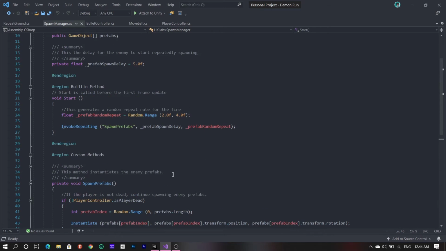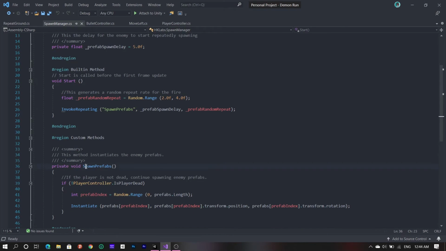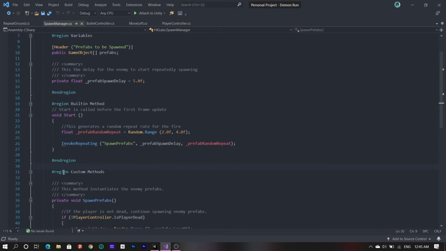Now, as I was saying, the calling of this method called spawn prefabs, I am using this thing called invoke repeating. Let's see what the tooltip tells us. Invokes the method name in time seconds, then repeatedly every repeat rate seconds. So what it does is you need 3 arguments for this method to work properly. First is the method name, which you pass as a string. So this is what I've done: spawn prefabs. Make sure you don't make any spelling mistakes, otherwise it's not going to work.